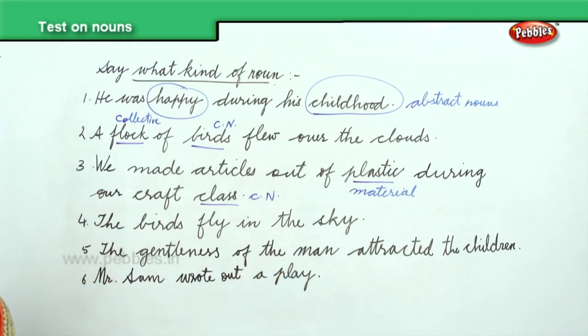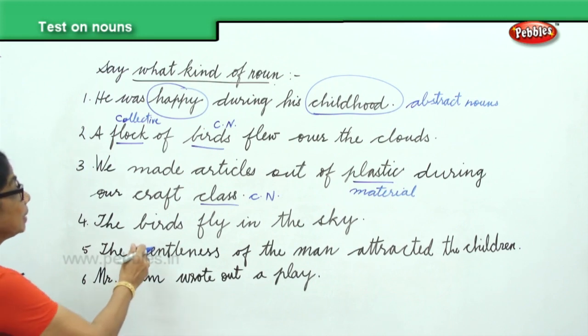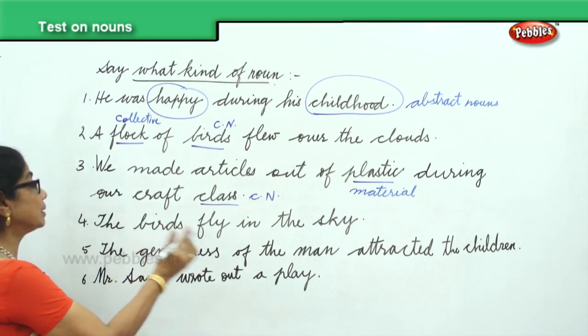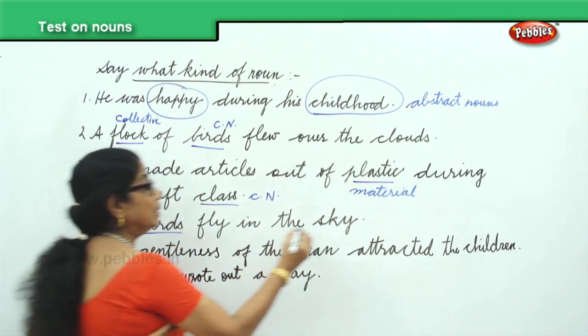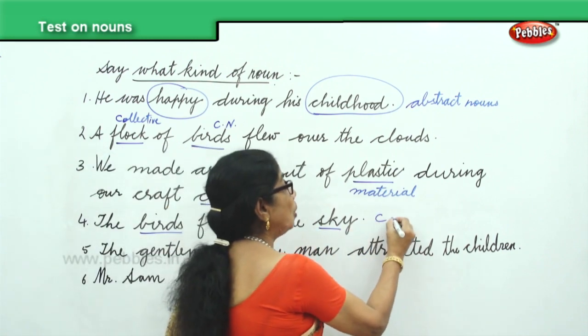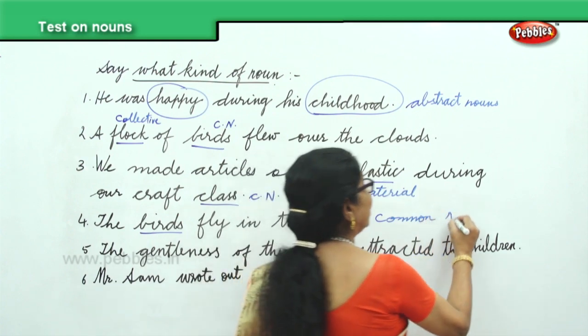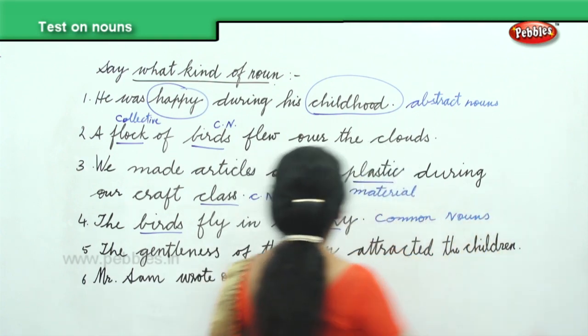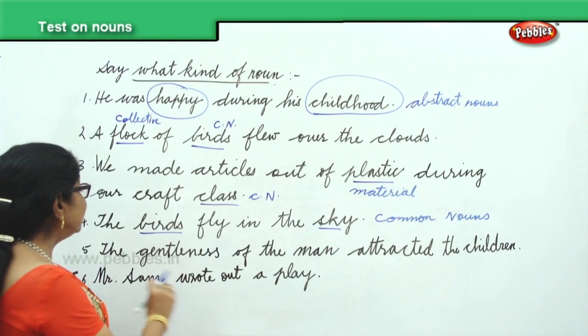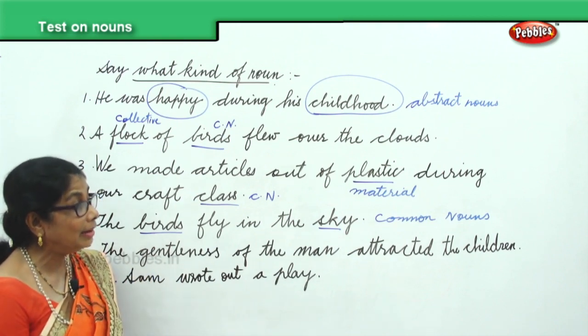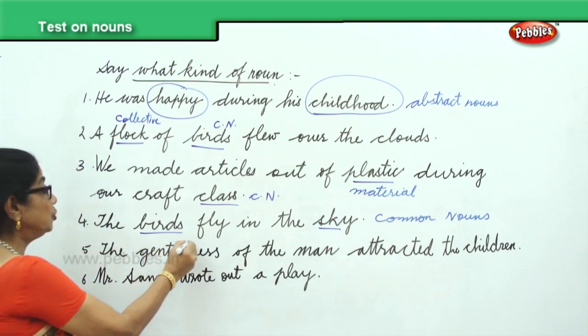Next we have the birds fly in the sky. Birds and sky, they are common nouns.